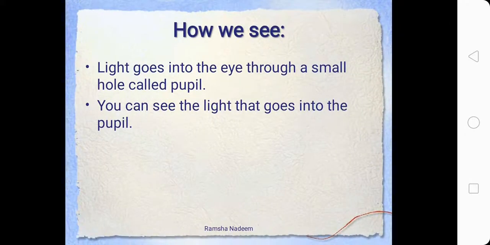How we see. Light goes into the eye through a small hole called pupil. You can see the light that goes into the pupil.